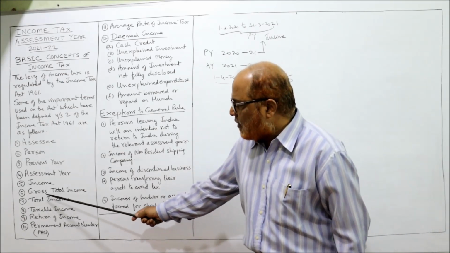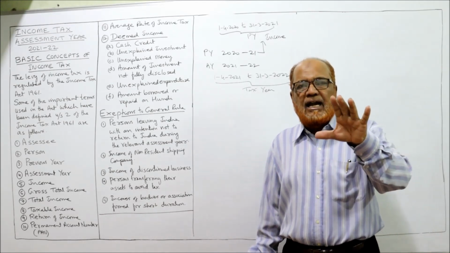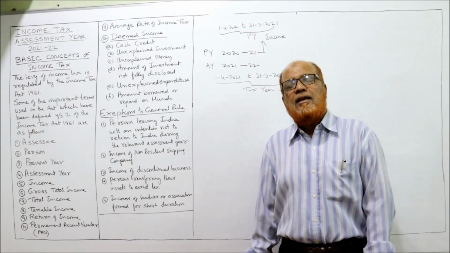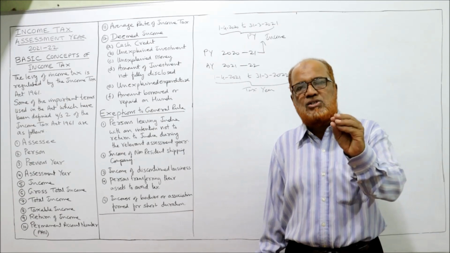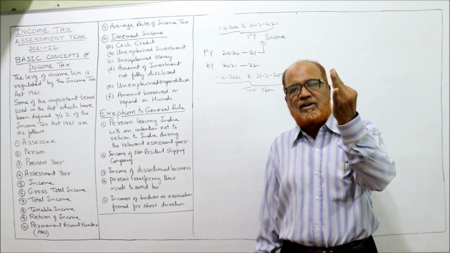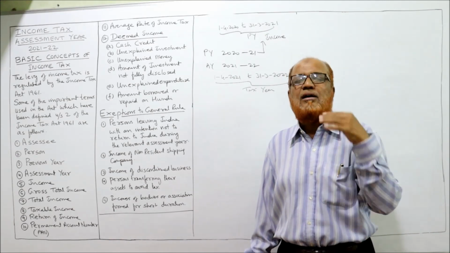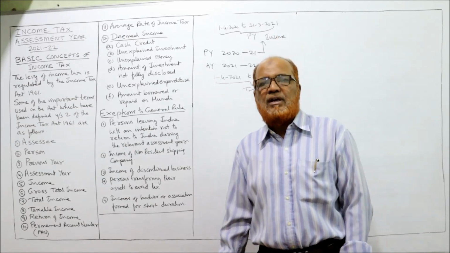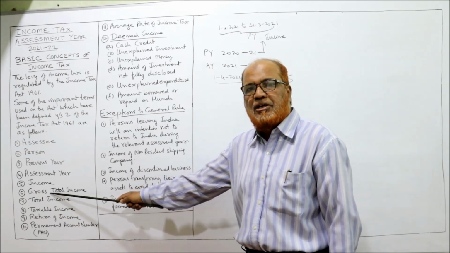Next comes gross total income. Gross total income is the aggregate of incomes under the different heads. Income Tax Act 1961 has given 5 heads of income: income from salary, income from house property, profits and gains of business and profession, capital gain and other sources. So the total of these 5 heads of income is called gross total income, GTI.